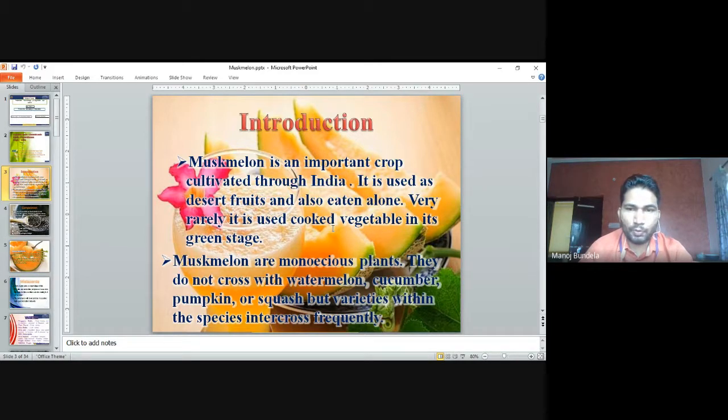Muskmelons are monoecious plants. They do not cross with watermelon, cucumber, pumpkin or squash, but varieties within the species intercross frequently.